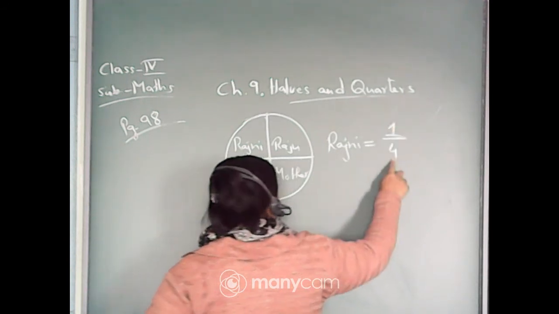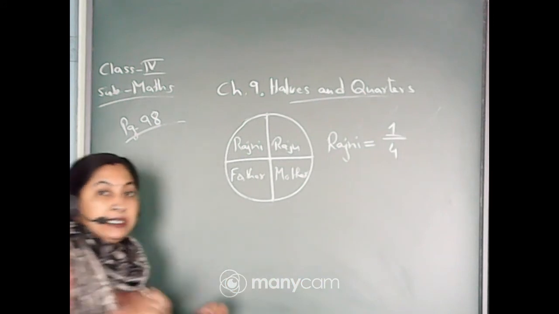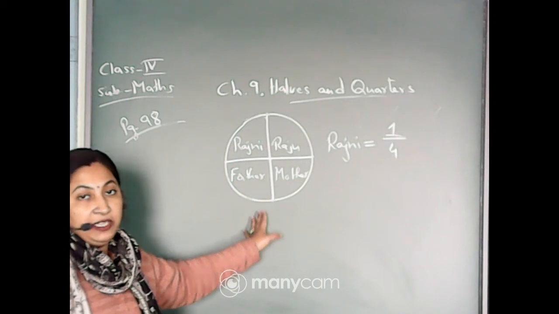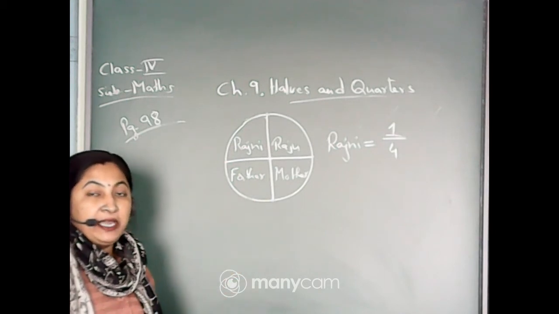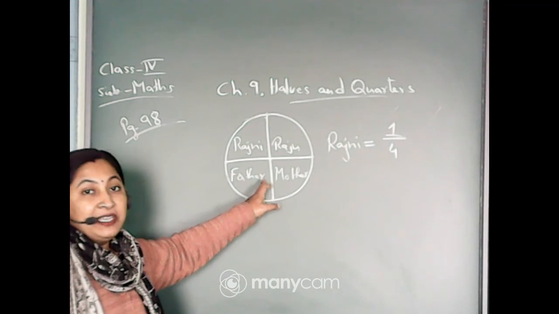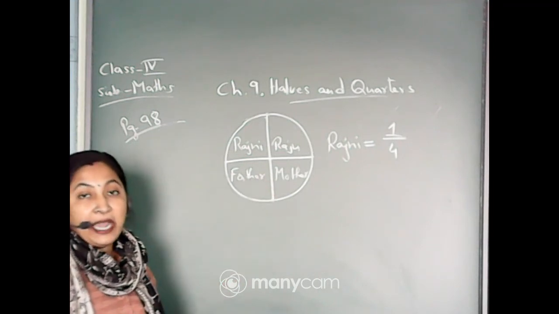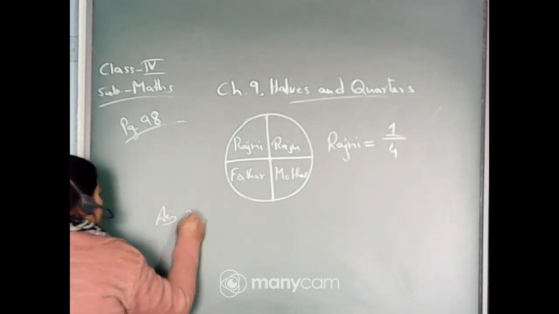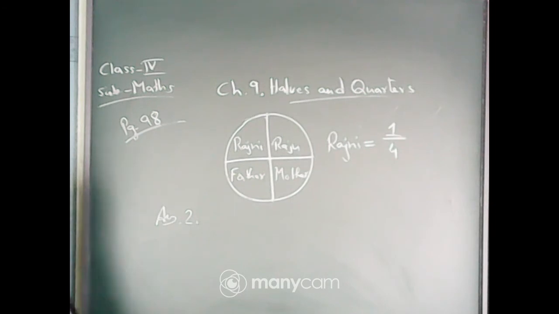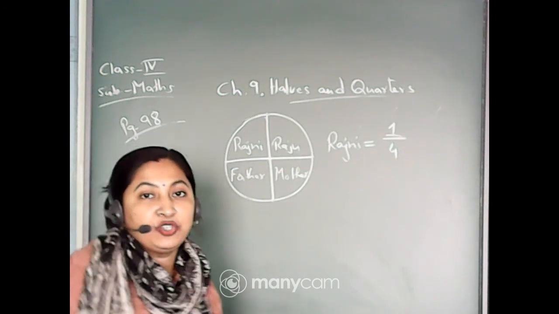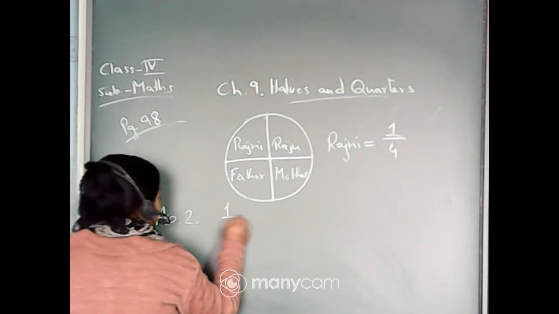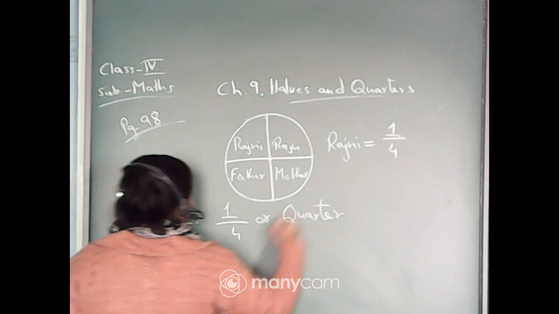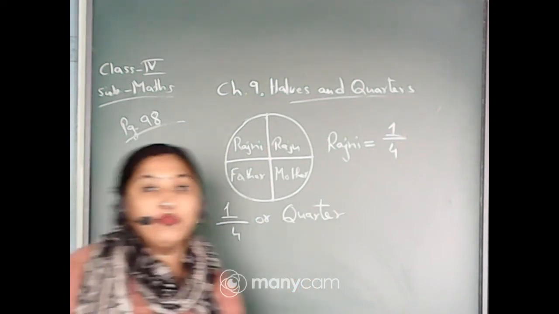That means out of 4, only 1 part is for Rajni. Similarly, out of 4, 1 part is for Raju. Out of 4, 1 part is for father and 1 part is for mother. That means for everyone, the answer is 1 by 4. That means it is a quarter. So, answer number 2: the first one you have to color, the second one you have to write how much each gets. It is 1 by 4 or quarter. Each one has got 1 by 4 part.